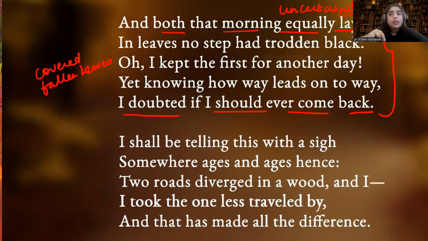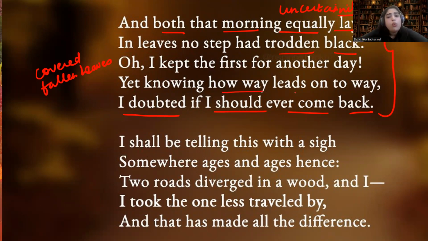So on reaching there, he found out that in leaves no step had trodden black, means he was the first traveler on that road that morning because there were no tire marks, there were no footprints on the leaves. Leaves had not been trodden black, they have not been trampled, they have not been crushed by the movement of anybody or any vehicle. So he decided that I'm going to keep the first road for another day.